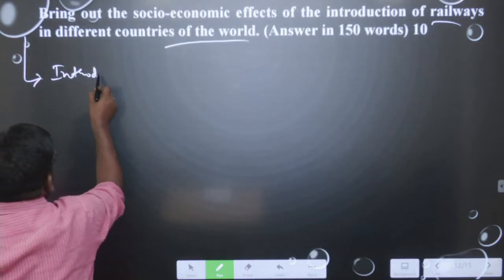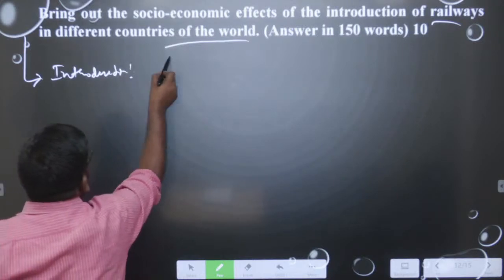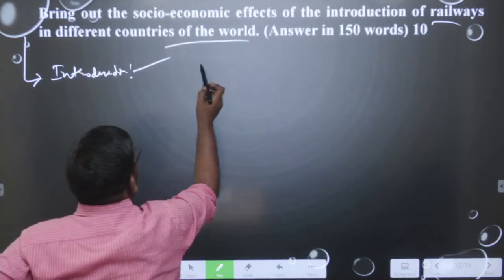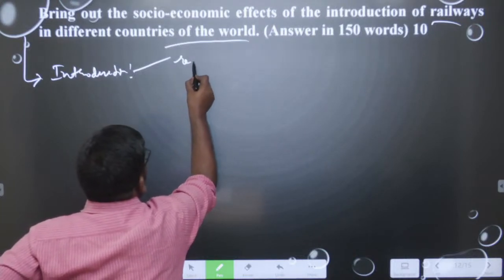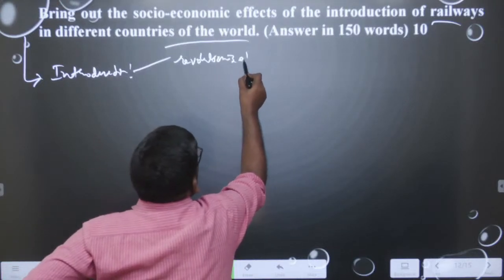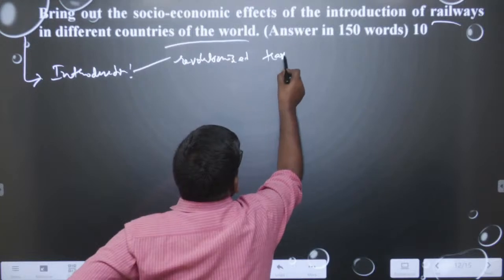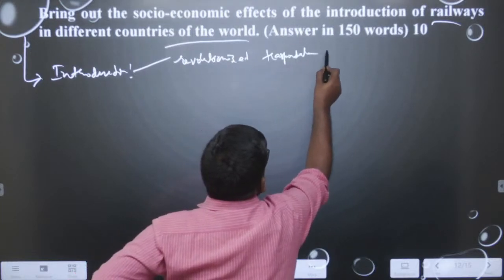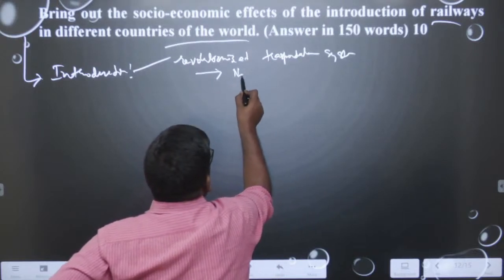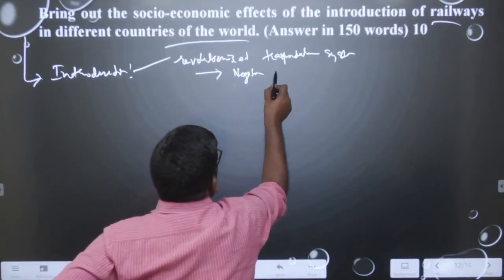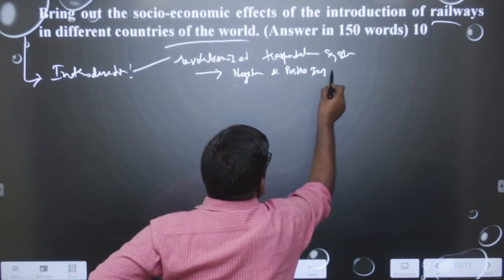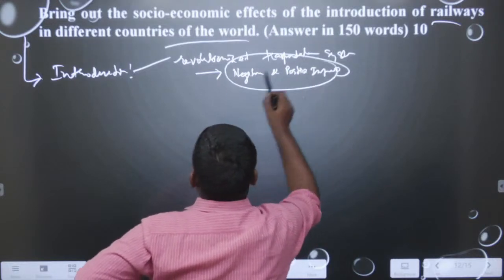In the introduction, we can write that it revolutionized the transportation system. We can say it has both negative and positive impact. And then we can take up the question from a world perspective.